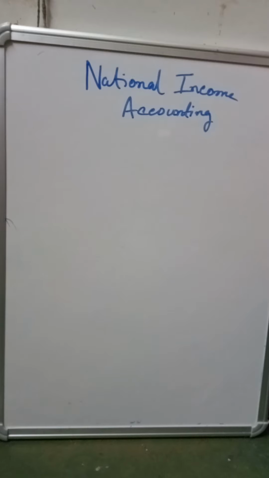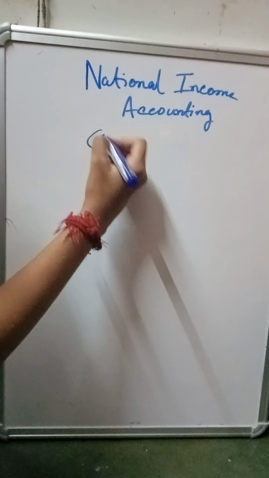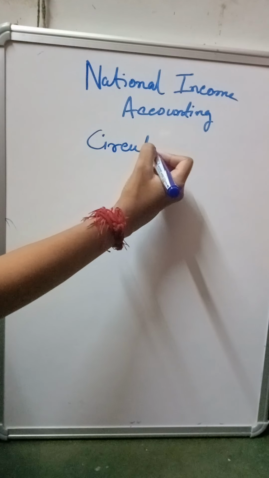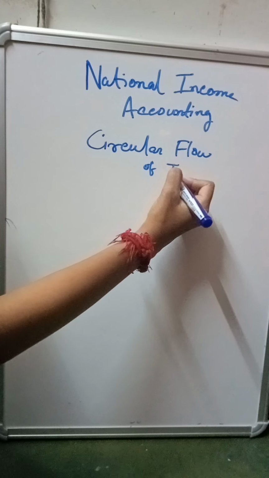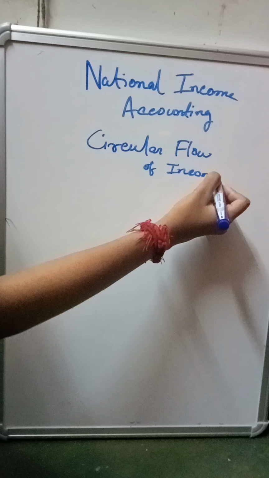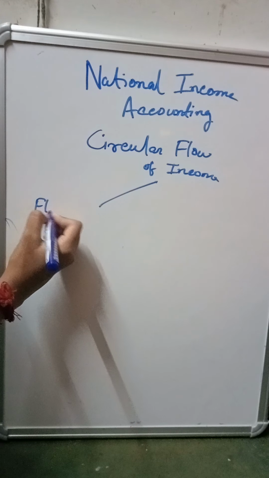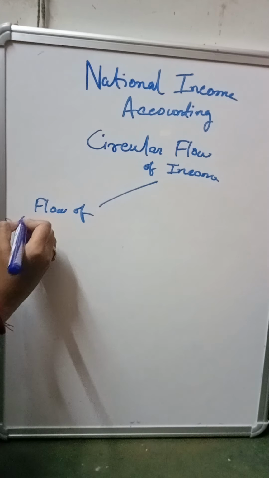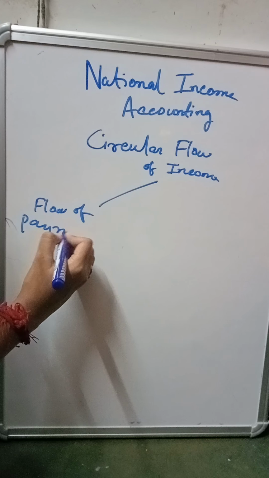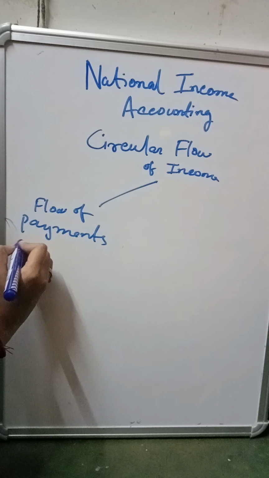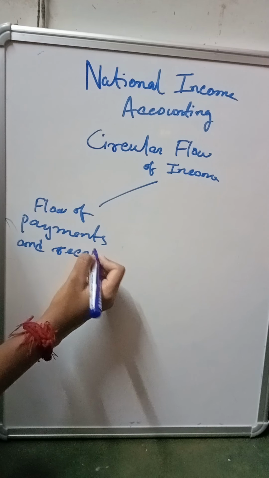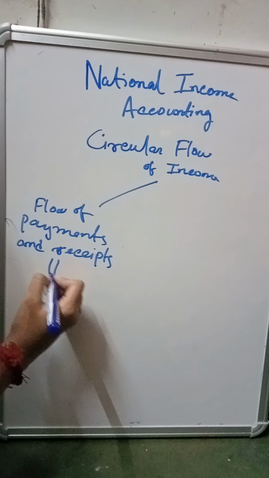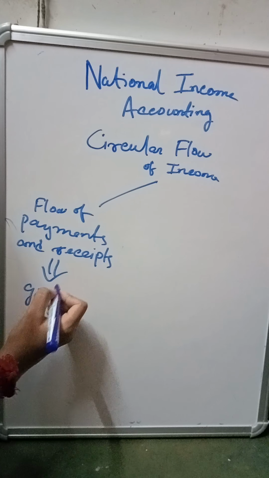Okay, so first we need to know what is actually circular flow of income. Circular flow of income is nothing but the flow of what? Flow of payments and receipts that we made for goods and services.